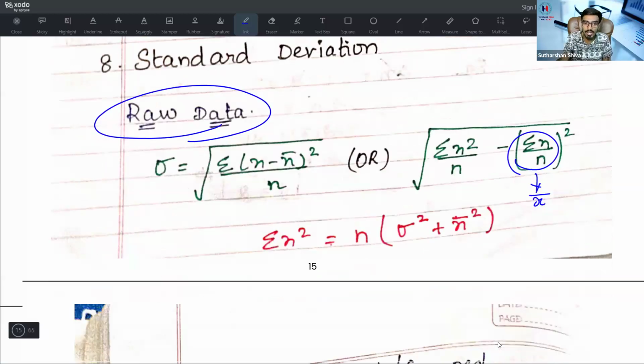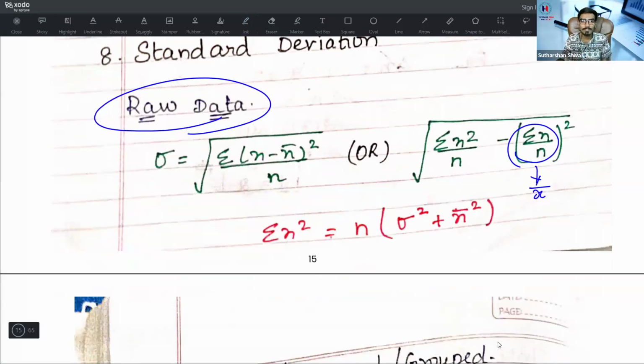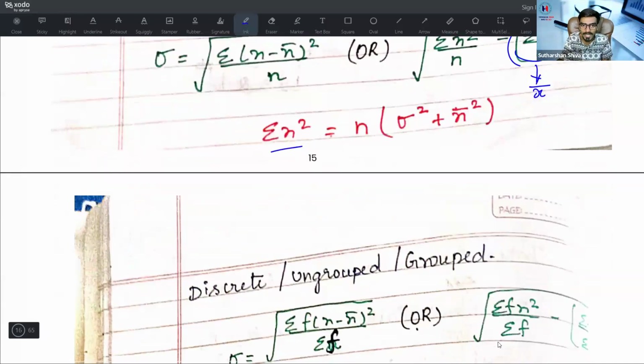Okay, I will repeat the standard deviation formula again. Sigma is equal to root of summation (x minus x bar) the whole square divided by n, or root of summation x square divided by n minus (summation x by n) the whole square. In any of these two formulas, you use any one formula, keep it as a standard thing, and approach the problem with it. Okay, what is meant by summation x square? It is n into (sigma square plus x bar square). This may be helpful for you.